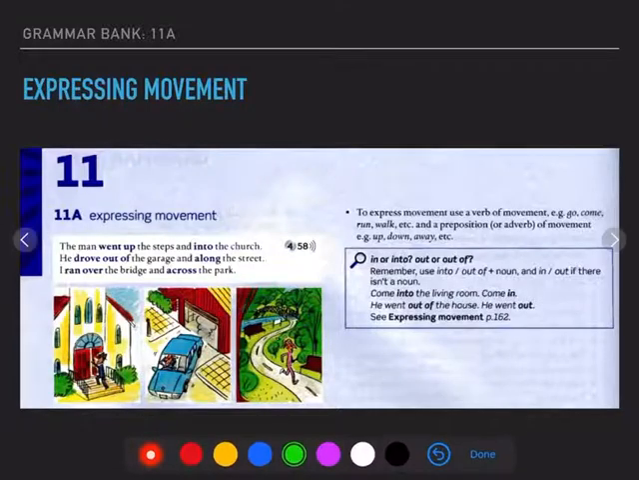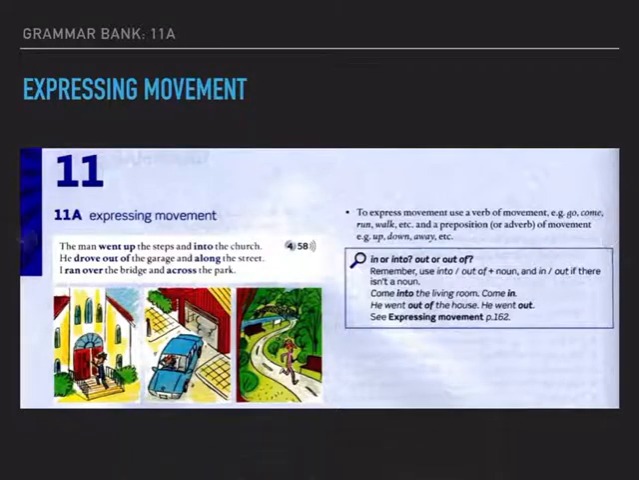Now, do you remember into and out of? We saw it in vocabulary, no? Ya lo hemos visto en vocabulario. Remember, use into or out of plus a noun and in or out. If there isn't a noun, come into the living room, come in. He went out of the house, he went out. Now you can look at those on page 162.